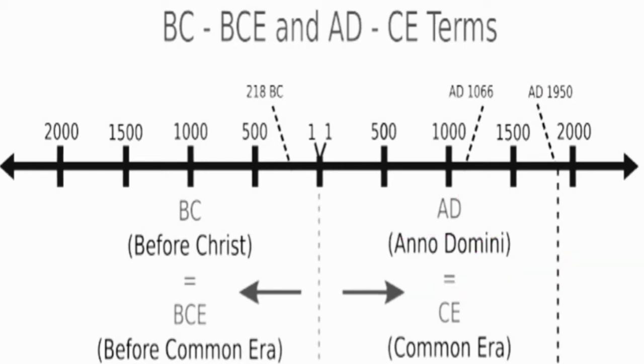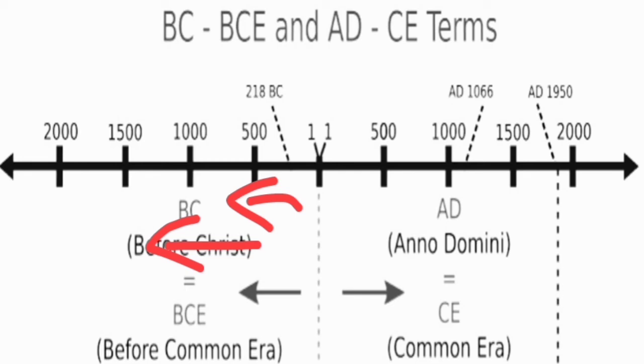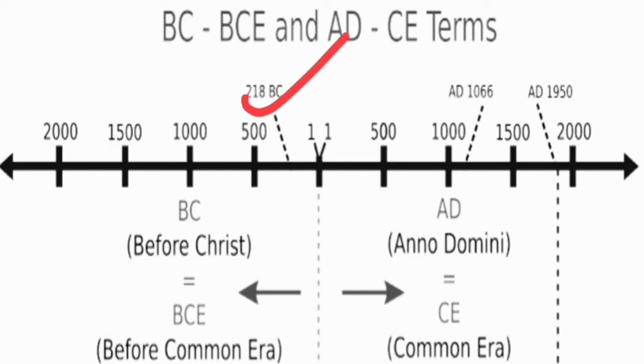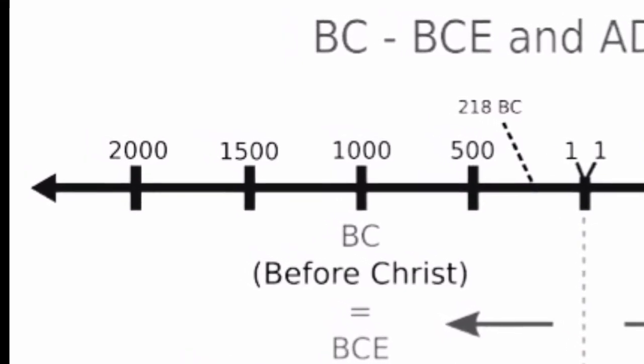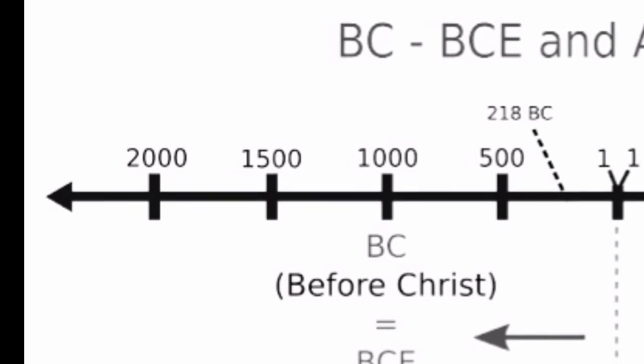And as we go back from the birth of Jesus Christ, the number of years also increases. As we go 500 years back, this is 500 BC. As we go further back, there is 1000 BC, 1500 BCE, 2000 BCE.